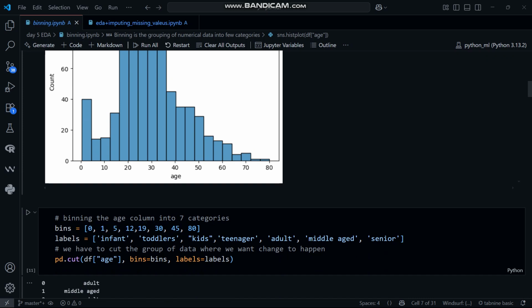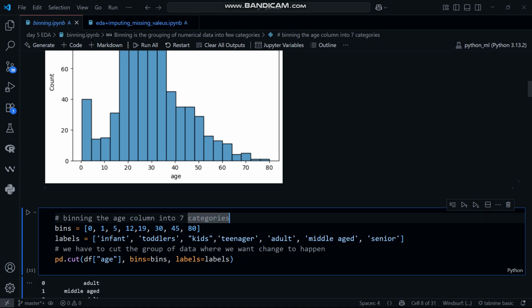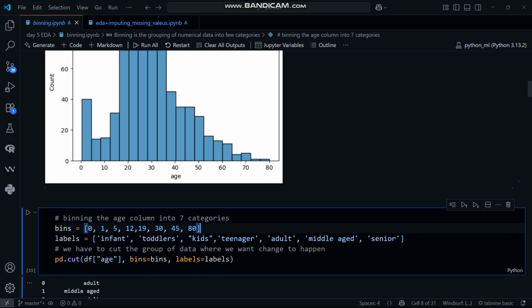Okay, next we will start the binning. Binning is actually the ranges, which tell us the ranges. Here we made 7 bins. What does this mean? Bins 0, 1, 5, 12, 19, 30, 45, 80. It means that 0 to 1 is one range, 1 to 5 is another range, 5 to 12 is another range, 12 to 19, 19 to 30, 30 to 45, and 45 to 80. These are all separate ranges.